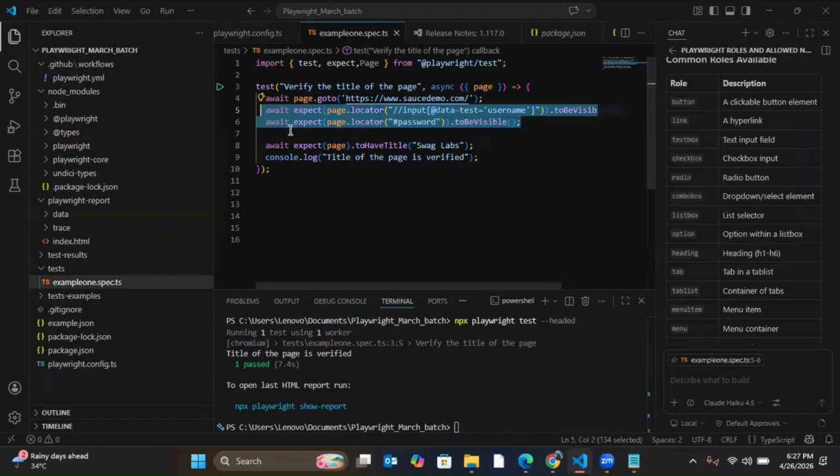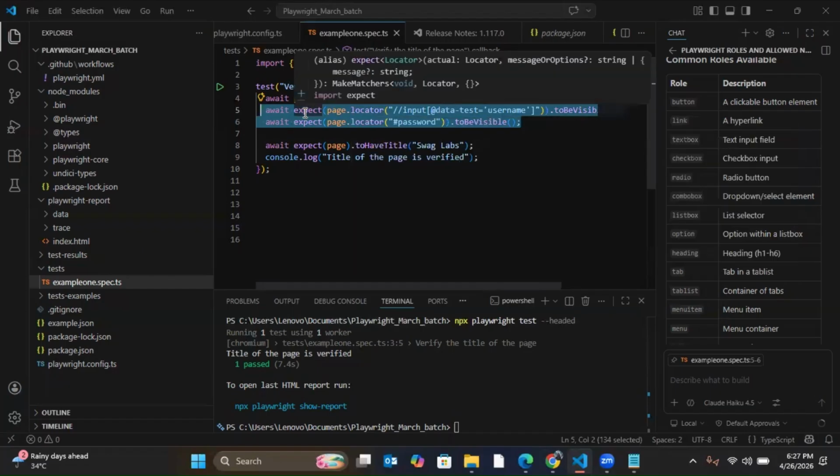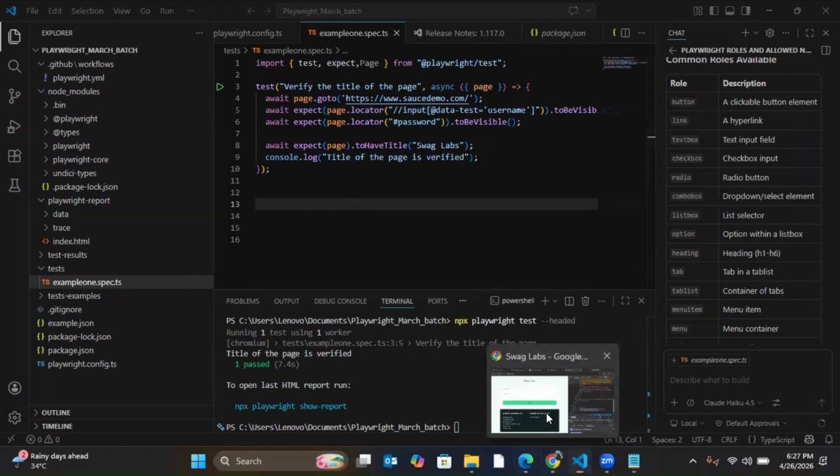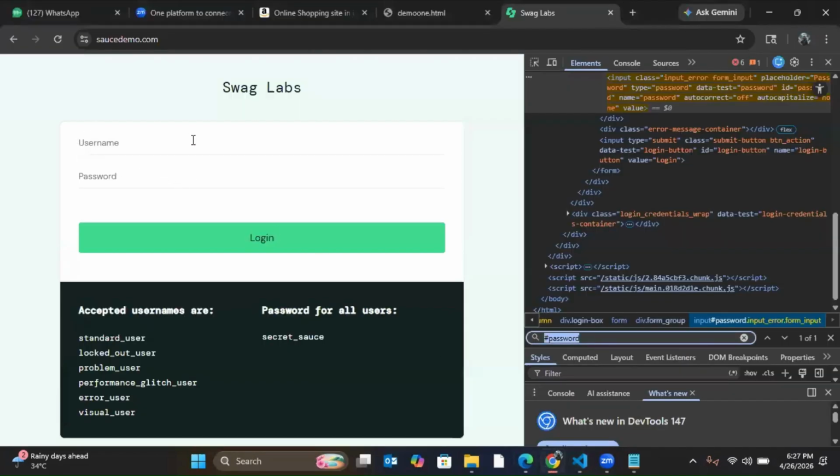The Selenium will not wait. It will directly come and check that the locator is not present, and it will fail that test case. But the beauty of Playwright is that it has an inbuilt wait mechanism. There, if you want that test case to pass, let's say in this scenario the username is getting loaded at the last. The page is getting loaded, but it is loading at the last.